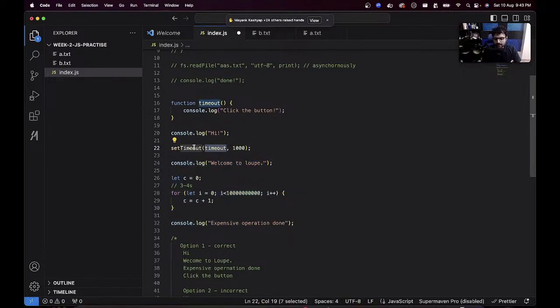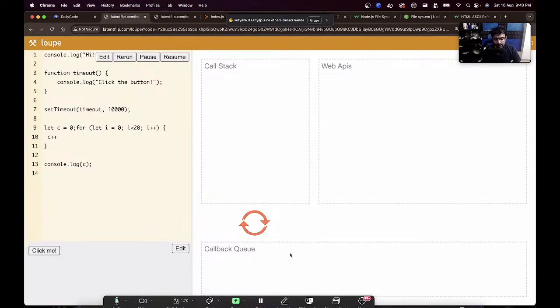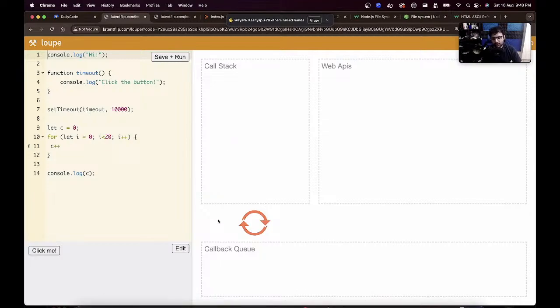JavaScript cannot guarantee that. You are telling it, okay, after 1 second, push it on the callback queue. But whether or not it gets cleared from the callback queue depends on whether the thread is idle. Now, if you're doing such an expensive operation, then of course the thread is not idle. It is not able to pull elements from here. It is not able to execute your callback function.